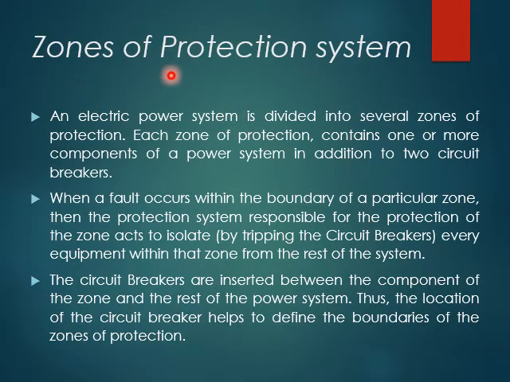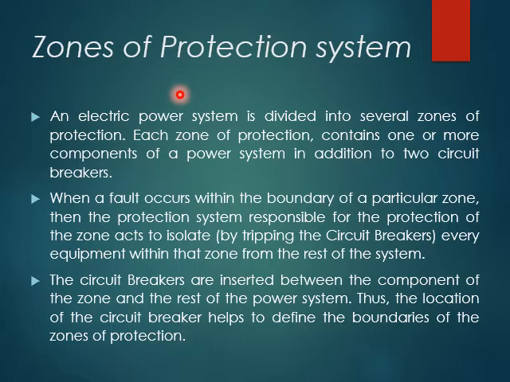Now the zones of protection system, again the same content it is. So the power system is divided into several zones of protection. Each zone of protection contains one or more components of a power system in addition to two circuit breakers. Now when the fault occurs within the boundary of a particular zone, the protection system is responsible to act to isolate every equipment within that zone from the rest of the system as discussed.